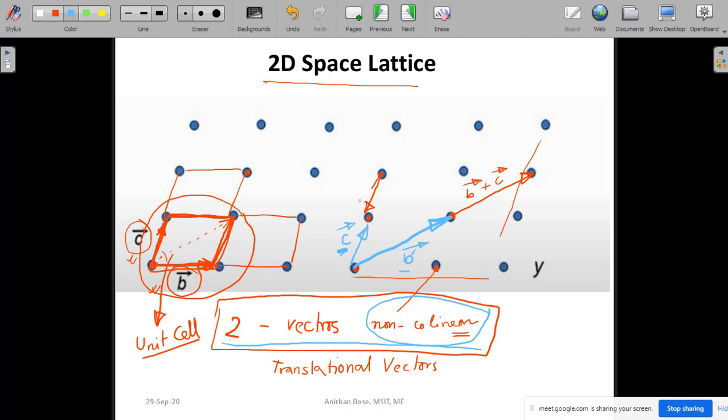So in that case, definitely you can consider this will be your unit cell. Repetition of this cell, you can also think of as the finite representation of the whole infinite array. So it is not a unique thing, but the basic definition is that with the help of fundamental translational vectors we create the cell, and the cell is the finite representation of the infinite array of points, or in 3D or 2D space lattice in this example.